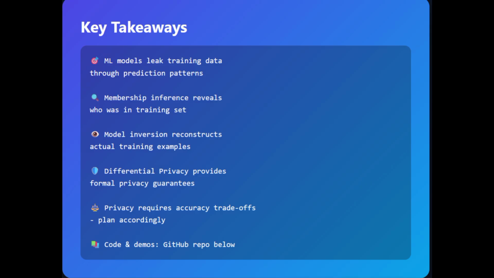All the code from today, the attacks and defenses, is in the GitHub repository. Try running these attacks on your system, see how much they leak, then fix it. The privacy problem isn't going away, but we have the tools to address it. Use them.